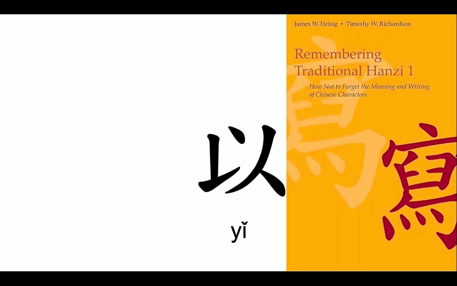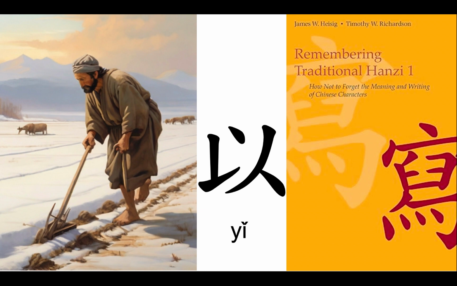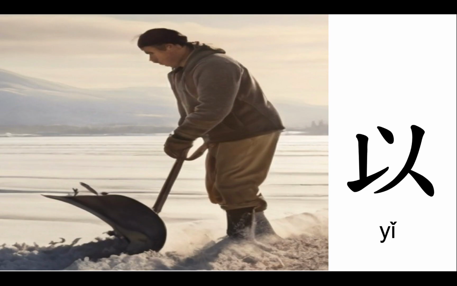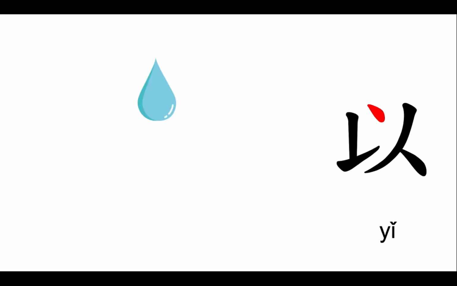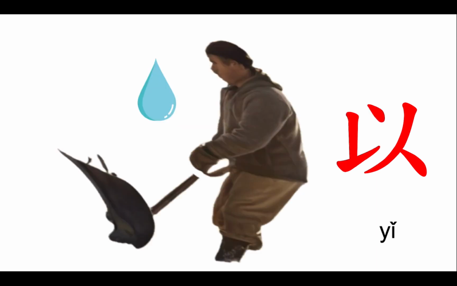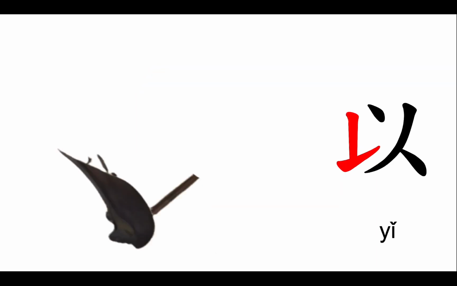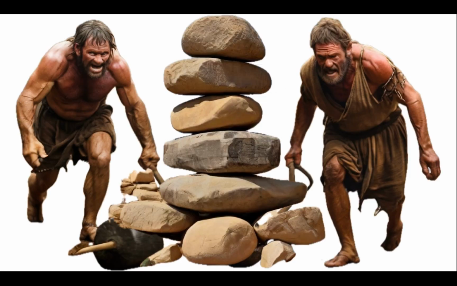Heizing and Richardson, in their book Remembering Traditional Hanzi, extended the explanation to depict a person dragging a plow. To help learners remember the stroke above the middle of yi, they creatively encourage thinking, a guy making a living by means of the sweat of her brow. Looking at yi from other creative perspectives, the oracle bone script shows a person lifting a large object. Besides a plow, what else could that object be?